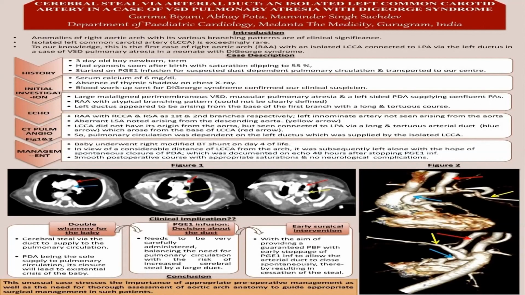with right common carotid and right subclavian arteries as first and second branches respectively. And then an aberrant left subclavian was noted arising from the descending aorta. Left common carotid did not have its origin from the aorta, and it was seen connected to the left pulmonary artery via a long and tortuous arterial course which arose from the base of the left common carotid artery. So basically, pulmonary blood flow was dependent on the left ductus, which was supplied by the isolated left common carotid